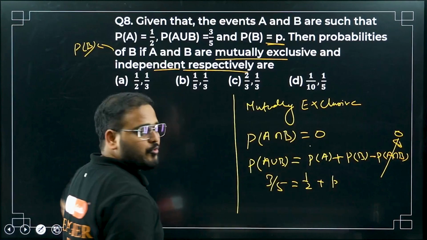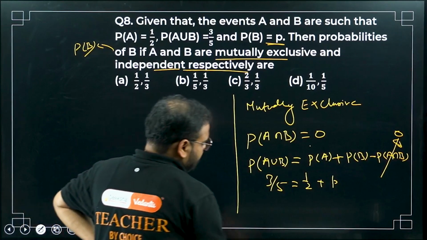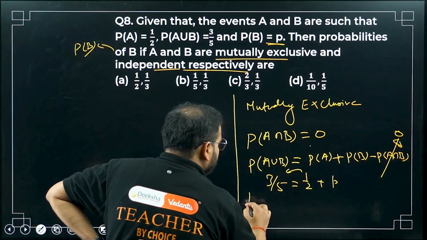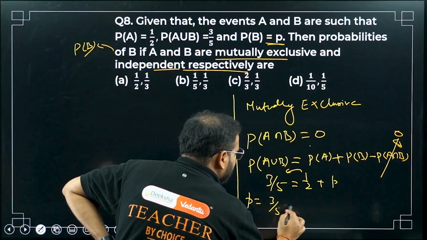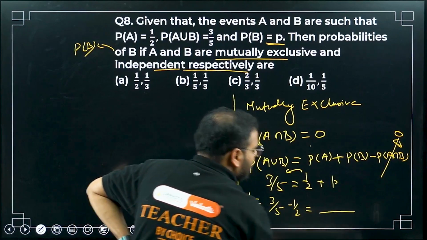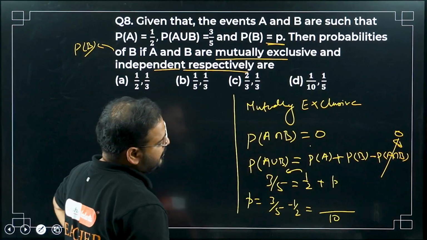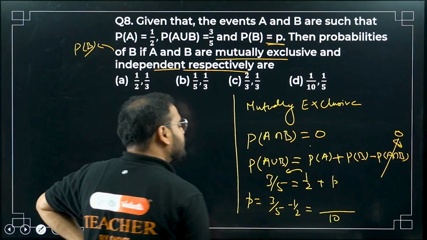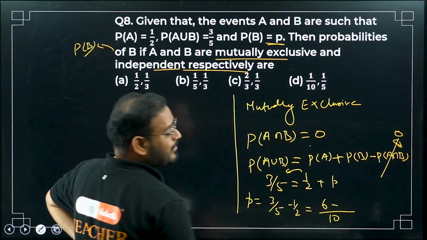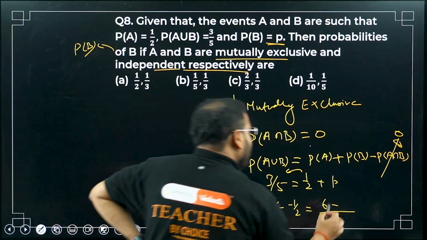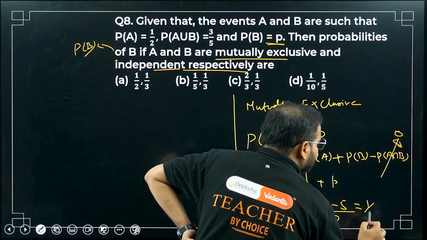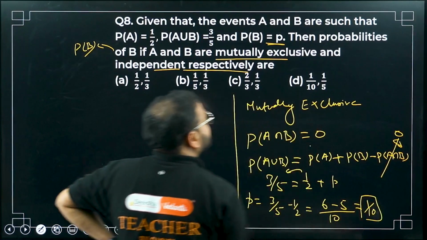From here, mutually exclusive events, okay. So I can bring this over here. Simply my P value is coming as 3 by 5 minus 1 by 2. Taking the equivalent fraction, the denominator will come as 10, sir. 5 times 2 is 10, so 3 times 2 is going to be 6, and 2 times 5 is 10, so 1 times 5 will be 5. Answer is 1 by 10. Which option is correct, sir? Option D is correct.